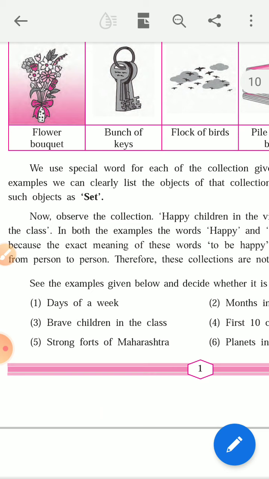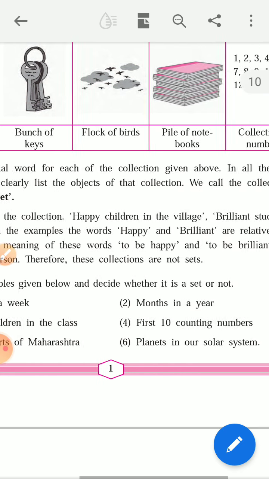So here all the objects in sets are clearly and countable things.